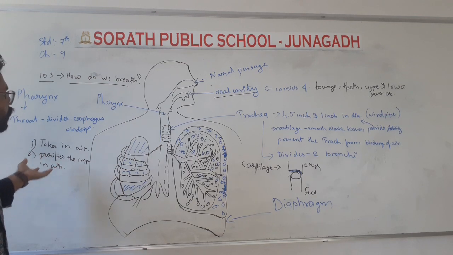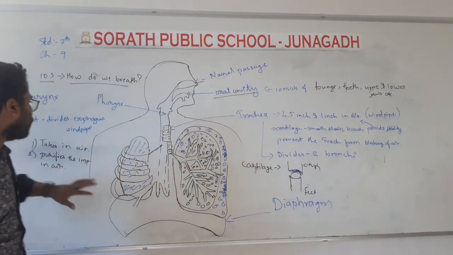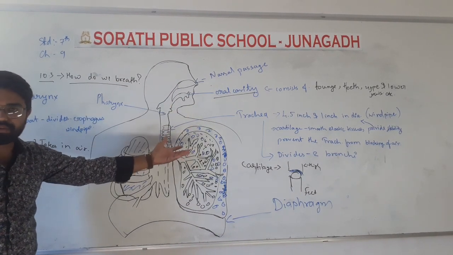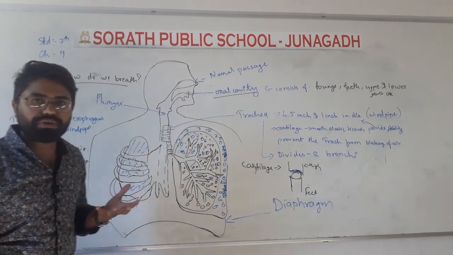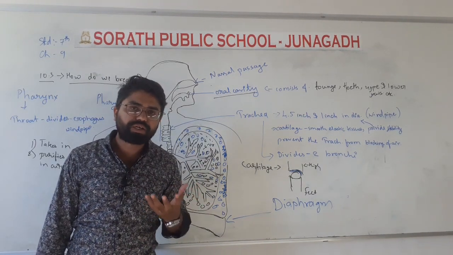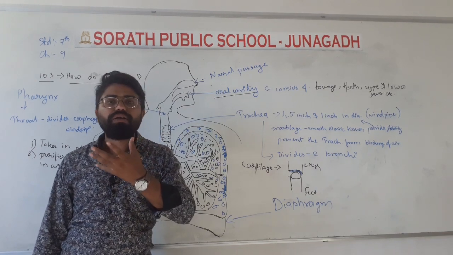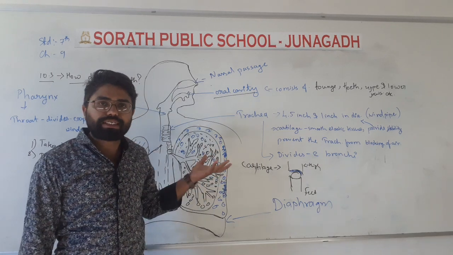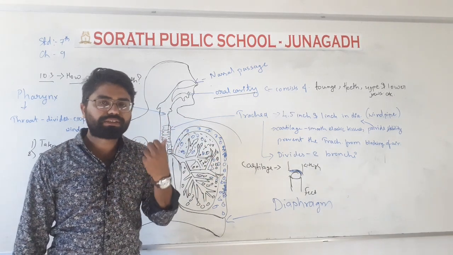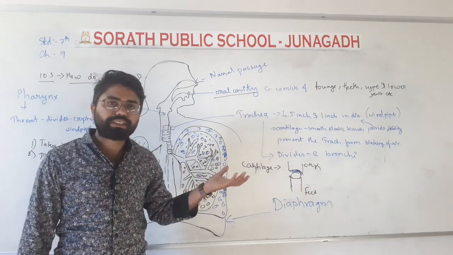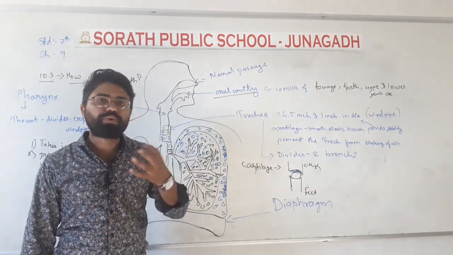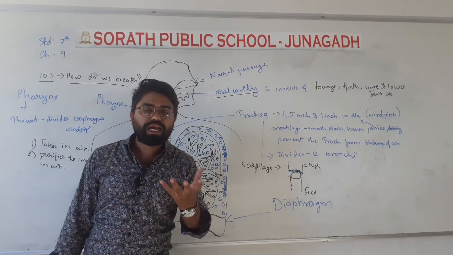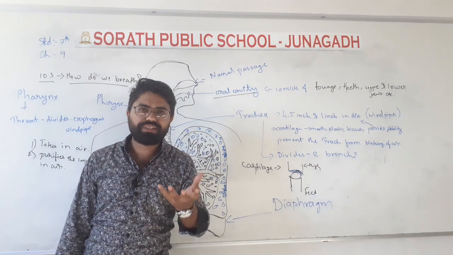Okay, so now our first point was that we are taking air through the nose. It moves to the trachea, not the food pipe. Sometimes when we are eating, we have a cough in between, because the food enters the windpipe, or the trachea. That's why we take that food out of the trachea and move it once again to the esophagus. Okay, esophagus pipe. That's why we sometimes feel a cough in between.